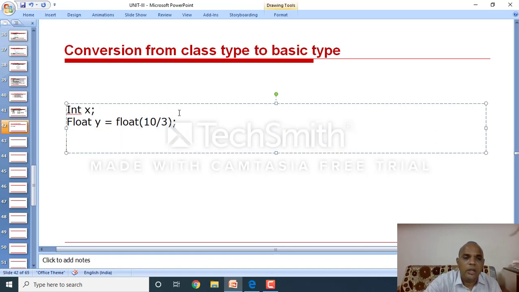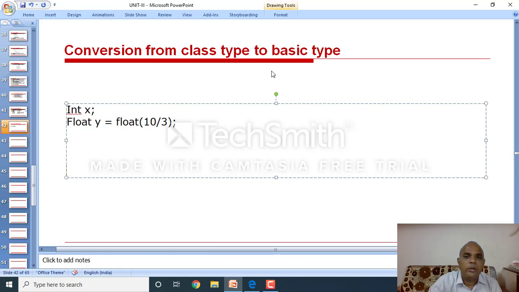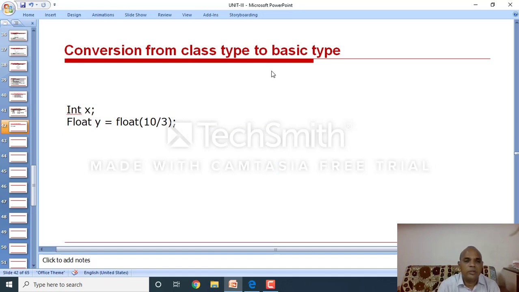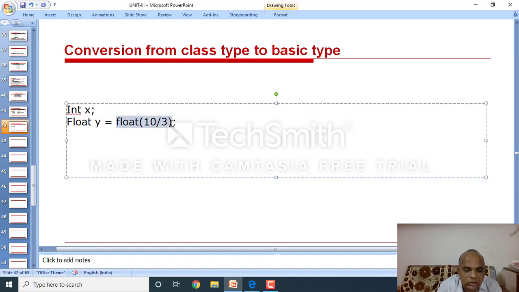This is the example for type conversion. So what is 10? Integer value. What is 3? Integer value. But I want to get an exact float value, so we should write like this.